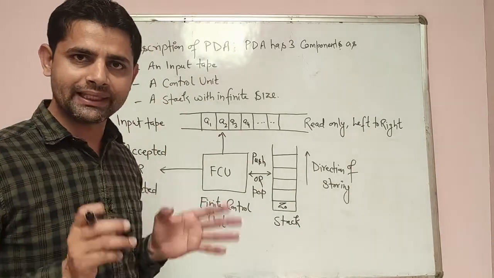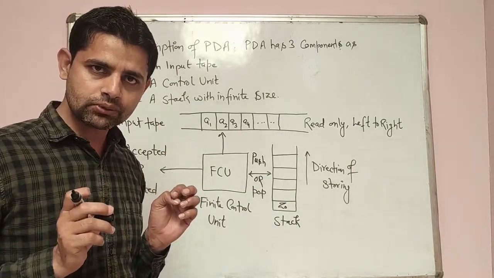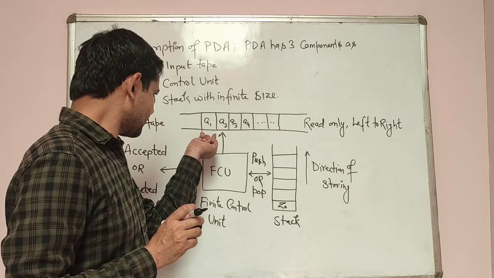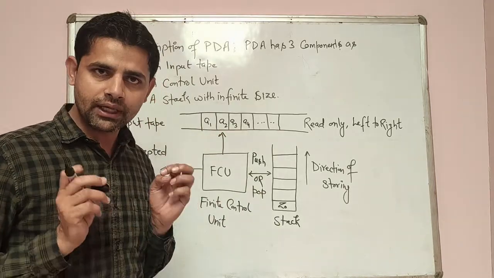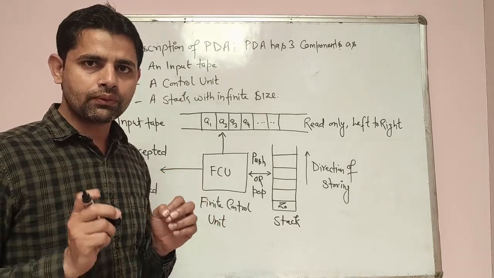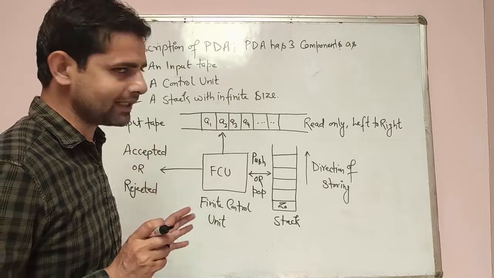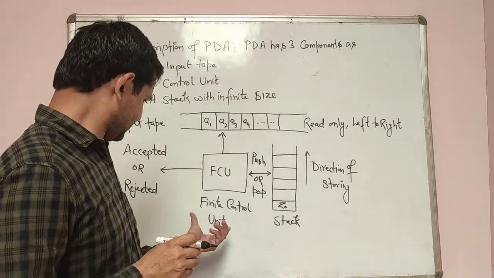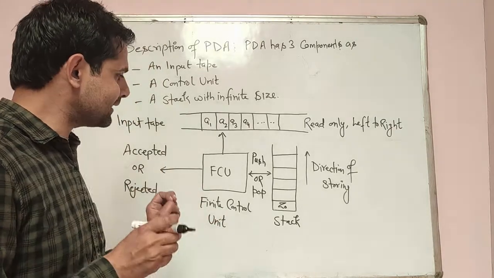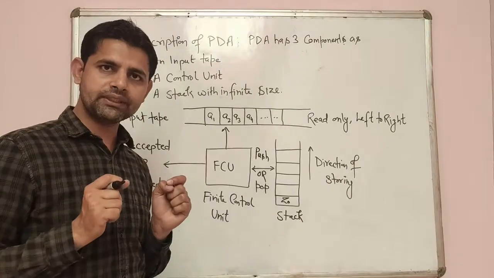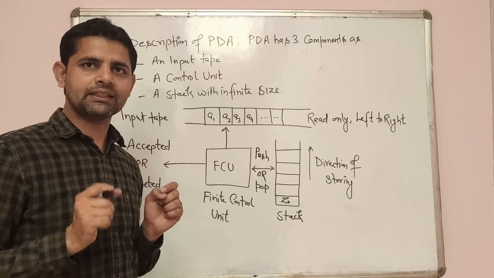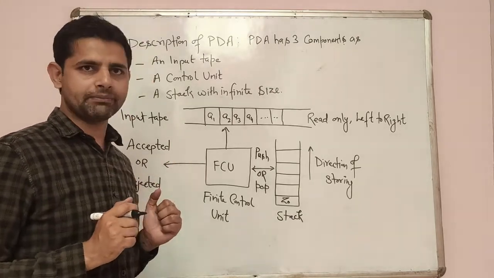The input tape is divided into many cells or symbols. It is used to store the input string, and the input string in those cells is A1, A2, A3 and A4. The input head is read only and may only move from left to right, one symbol at a time. The second component is the finite control unit. It is similar to that defined in finite automata. It contains a set of states. The finite control unit has a pointer which points to the current symbol to be read. It means it takes the input from the input tape.